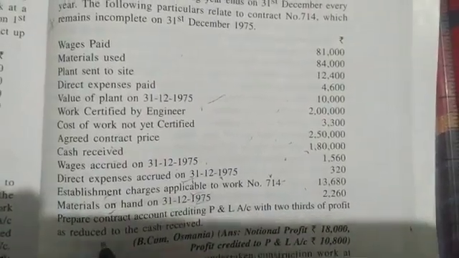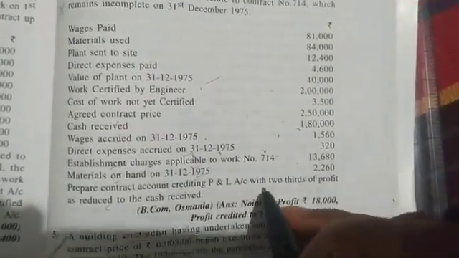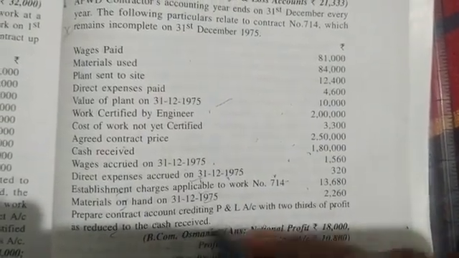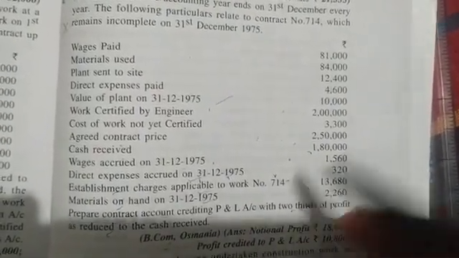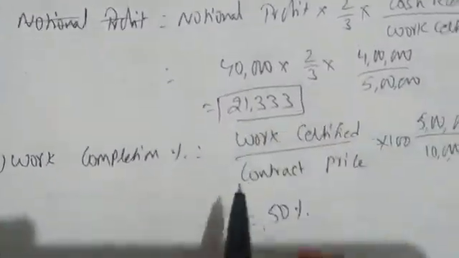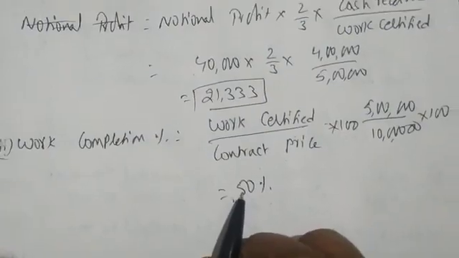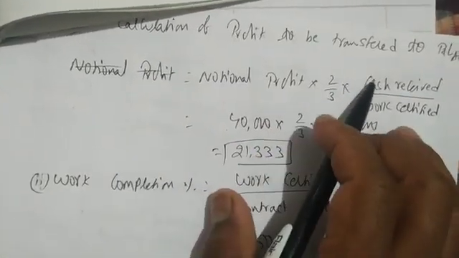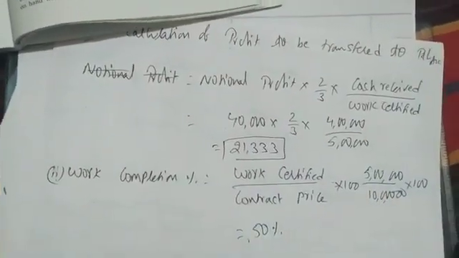And here what he says: prepare contract account, crediting to profit and loss account with 2/3 of the profit as reduced to the cash received. Directly he is saying 2/3 you take. Okay, no need of applying these formulas. No need of finding out work completion percentage. Directly write notional profit into 2/3 into cash received divided by work certified. Done. Easy. Yes, I know you can do.